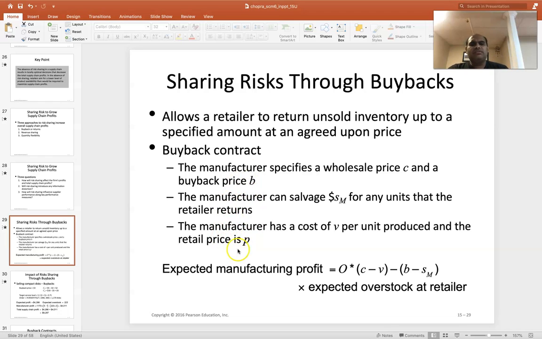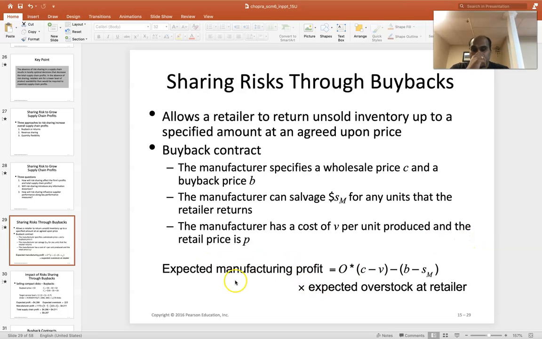So these variables are similar to the ones that you had with the news vendor model, with P being the retail price, C being the cost of buying the item. But here, instead of just a single company buying the item and selling the item, you have the manufacturer and the retailer, or manufacturer and the supplier, however you want to look at it. And so you have to look at the profit not just for the retailer, but also for the manufacturer, right?